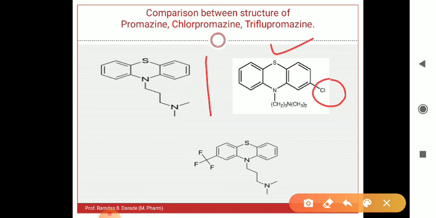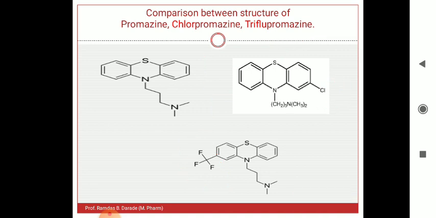And when we look at the structure of triflupromazine, all the structure is same as that of promazine, but an extra trifluoromethyl group is there. 3 fluorine and 1 carbon is there. That is the change. Remaining structure is that of promazine.